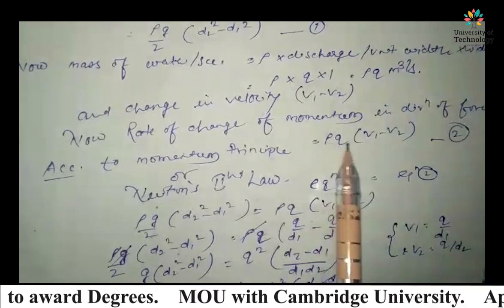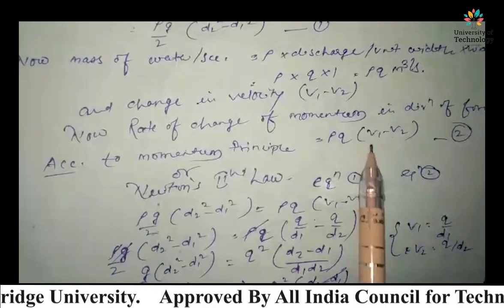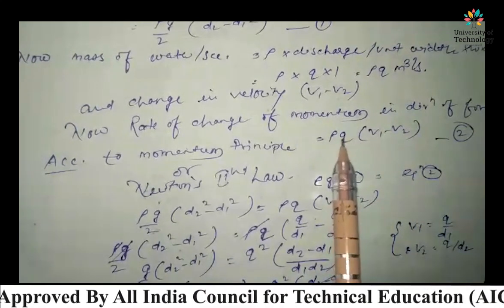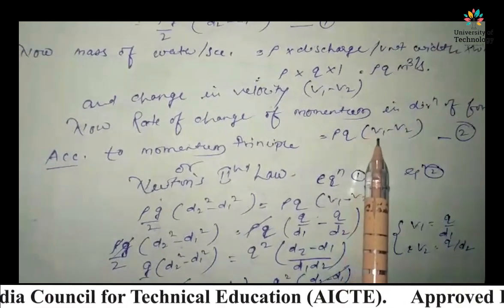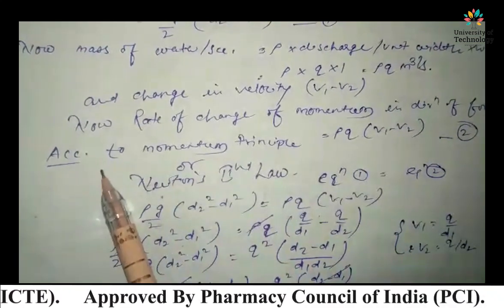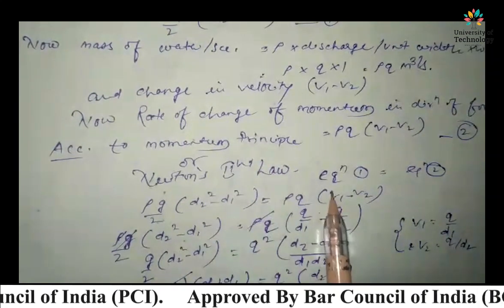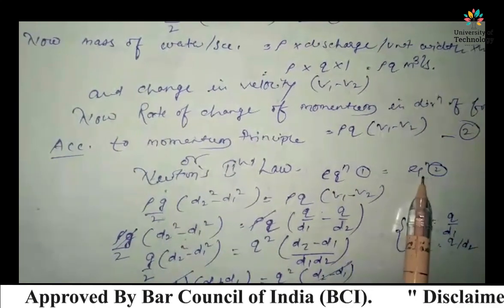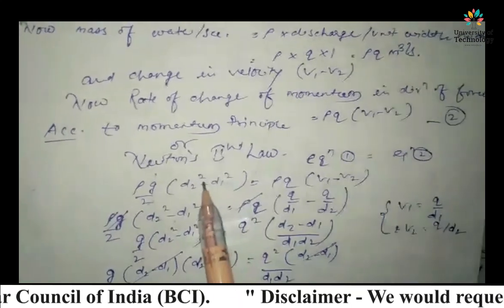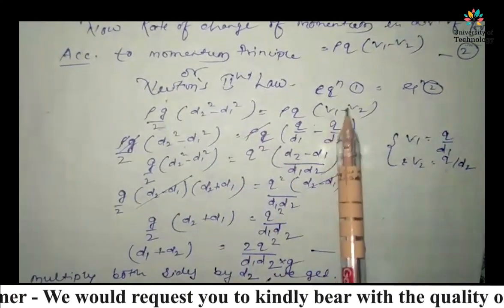That is rho q into V1 minus V2, where rho q is mass per second, and this is the change of velocity, right? According to the momentum principle, or Newton's second law, equation 1 should be equal to equation 2, right? That is the value of equation 1 and that is the value of equation 2.